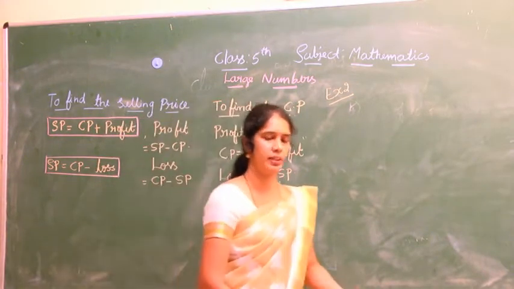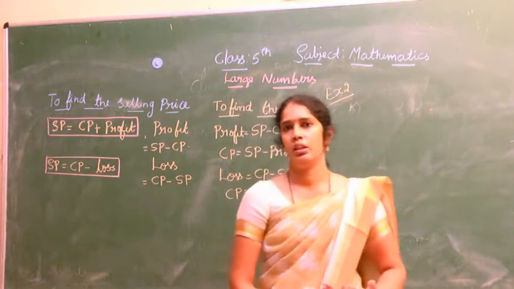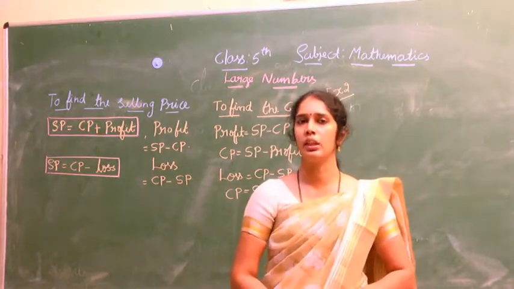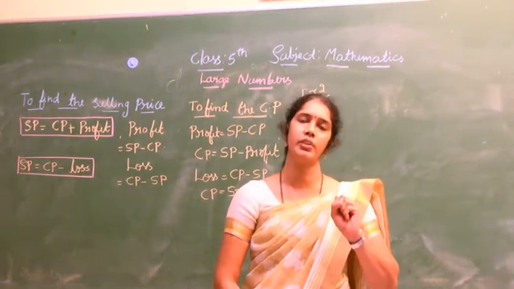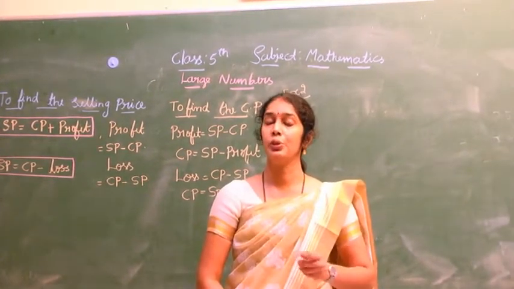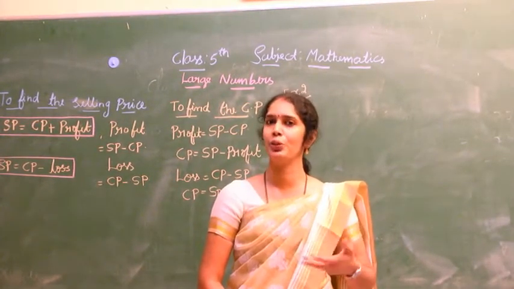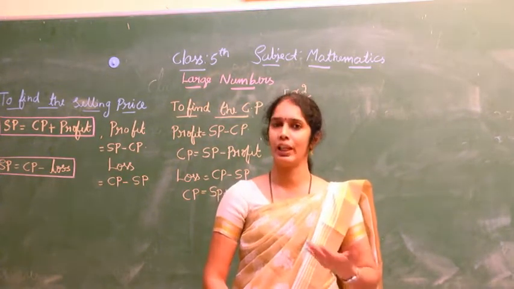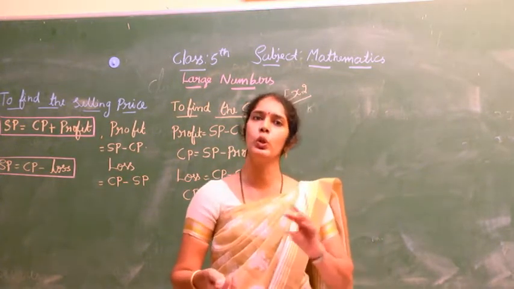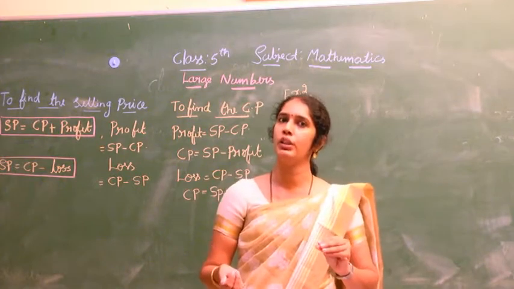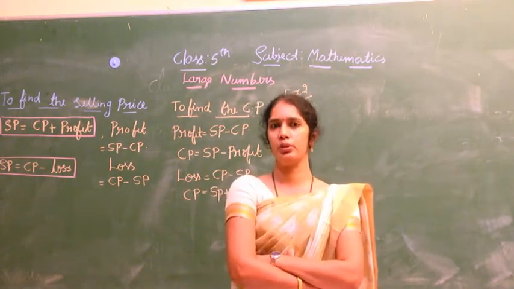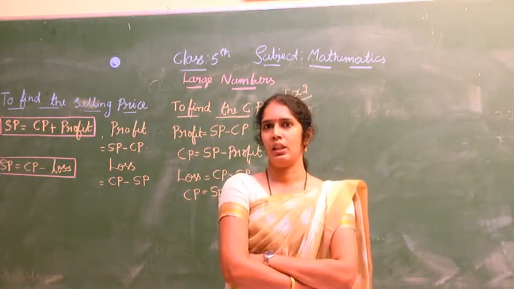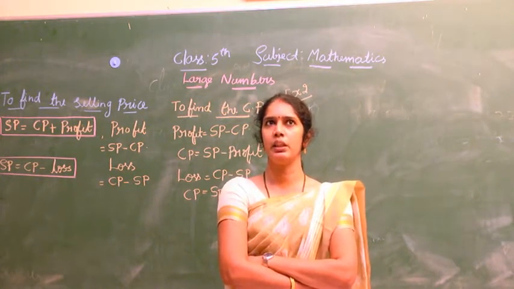I will tell you one example. You have a compass box, and you don't know its cost price. So what will you do?